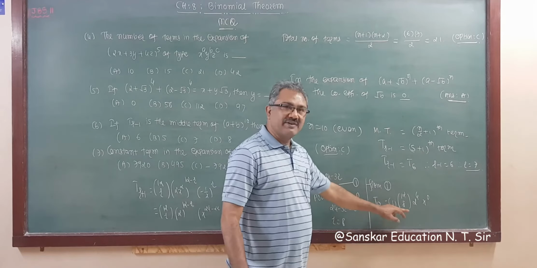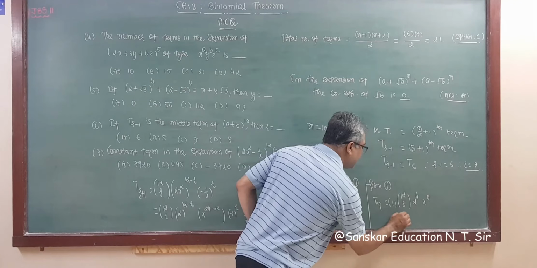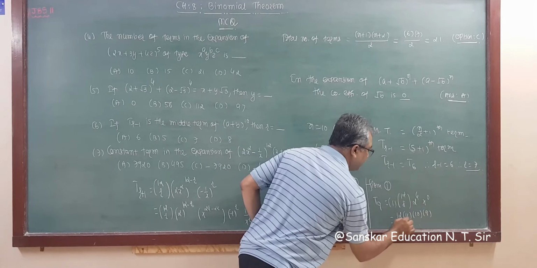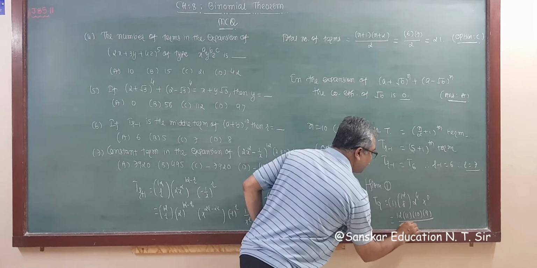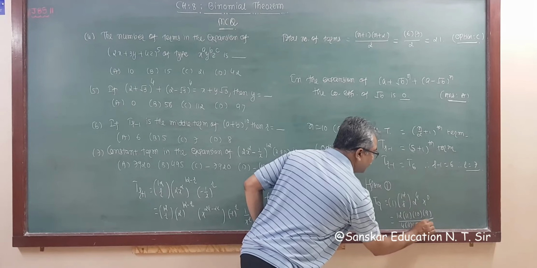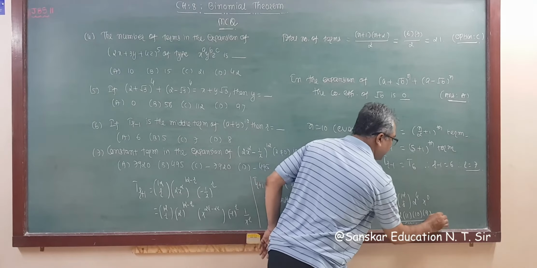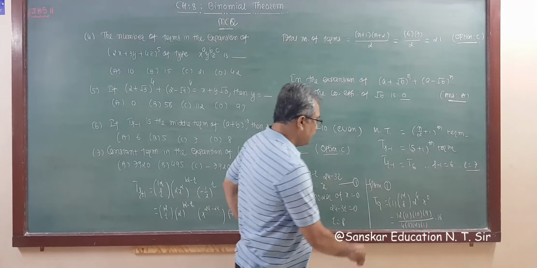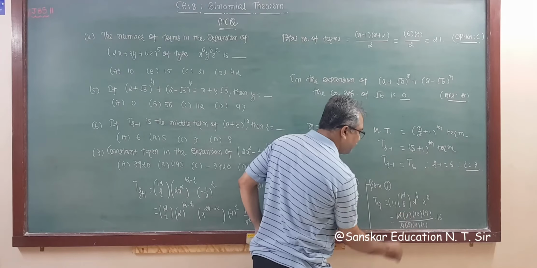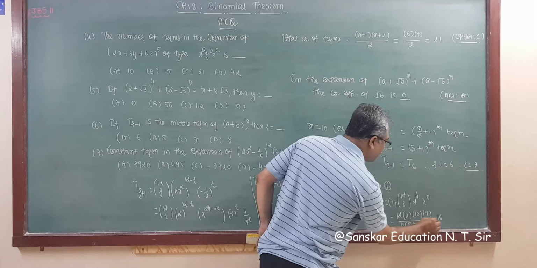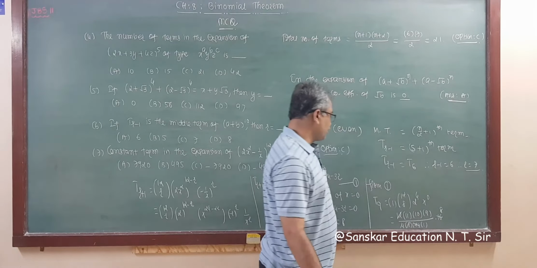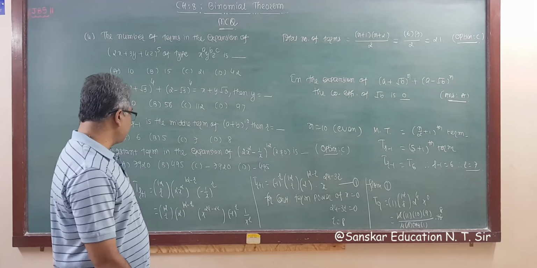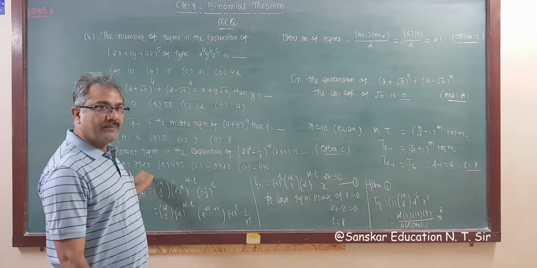Now 12C8 is 12C4. So 12C4 can be written as 12 into 11 into 10 into 9 whole upon 4 into 3 into 2 into 1, and 2 raised to 4, that is 16, and x raised to 0 is 1, right? So 4, 3 are 12 and this is 2, that is 8. So 72 into 11 is 792 into 10, so the answer is 7920, right?